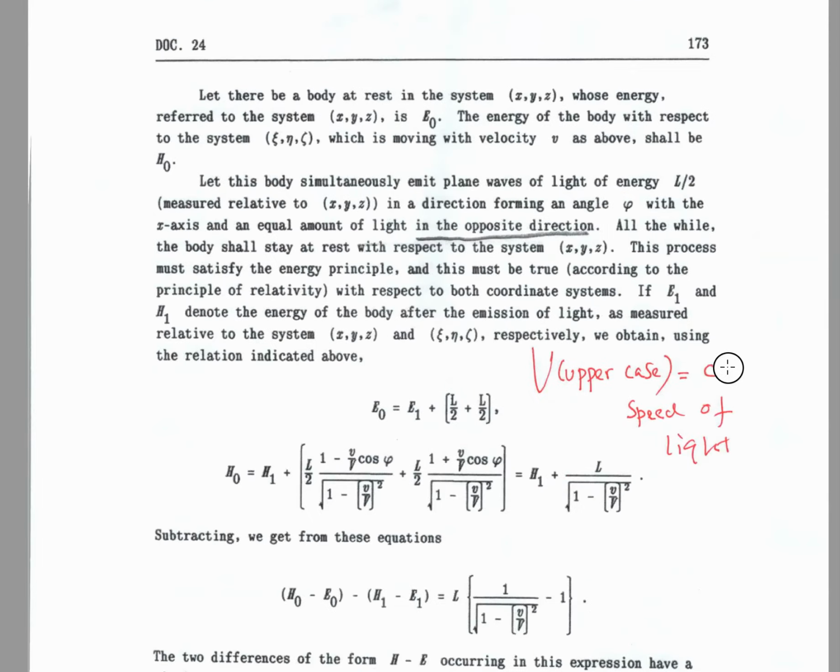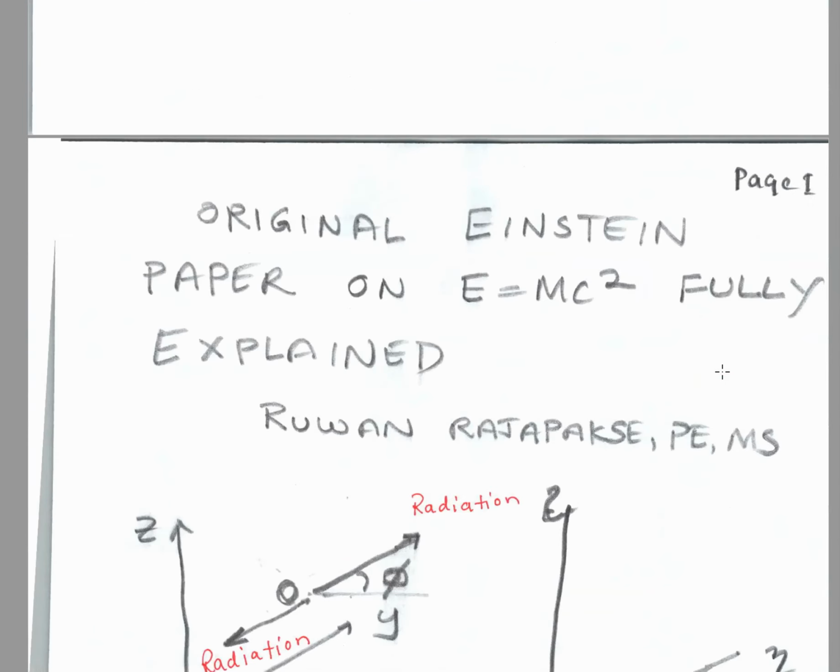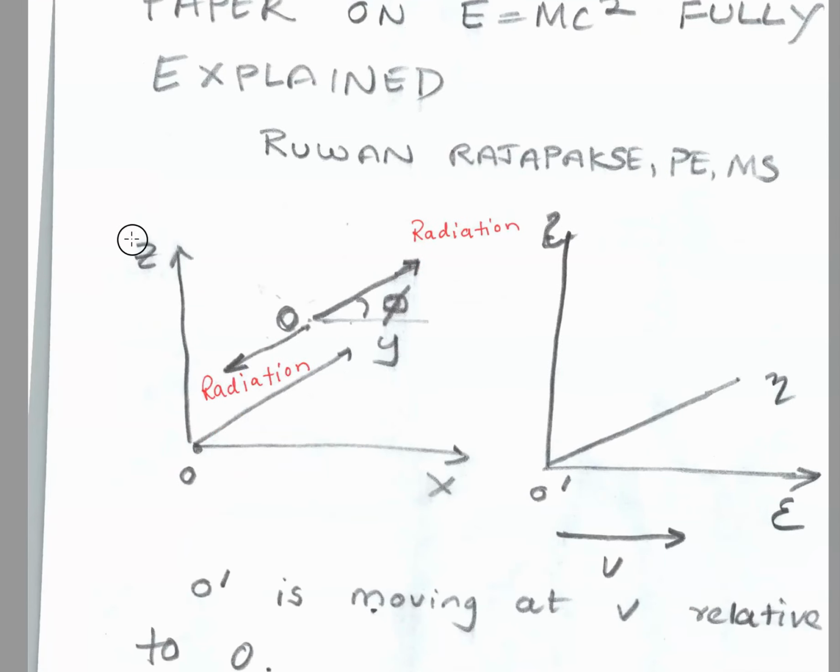So I have a little diagram here to explain everything he's saying. So okay, this is what he's saying. Let us consider x, y, z coordinates, and there's a radiation moving in this direction and that direction. He says in the next sentence it goes in both directions. And then this is the epsilon, eta, zeta system, and that is moving with constant velocity v relative to O. O dash is moving along the x-axis with relative velocity lowercase v.